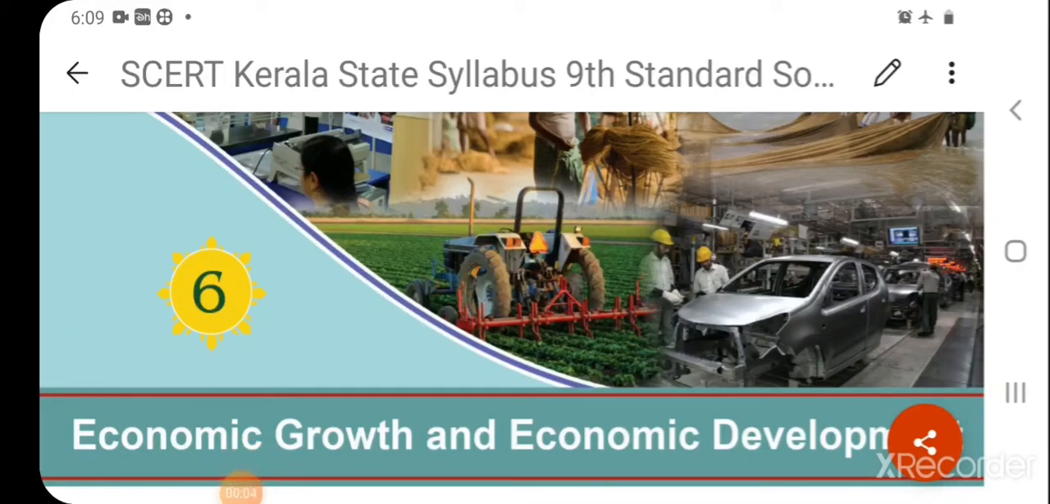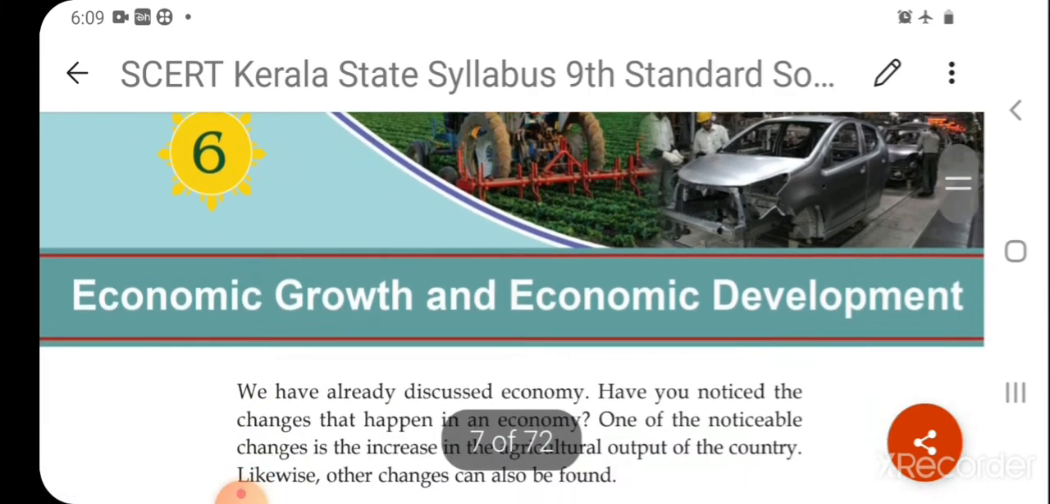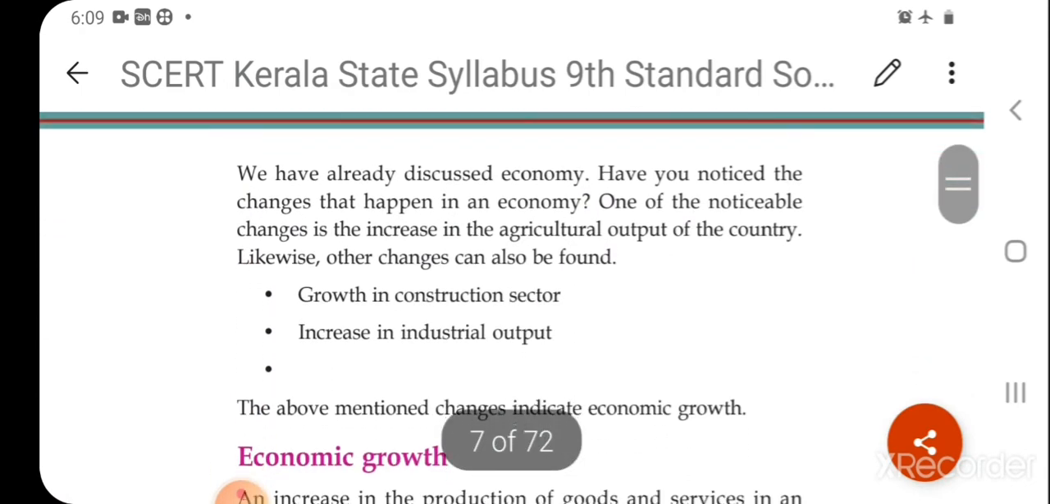Chapter 6: Economic Growth and Economic Development. See the picture. Here we can see that people are engaged in different economic activities. They are working in different sectors of the economy.